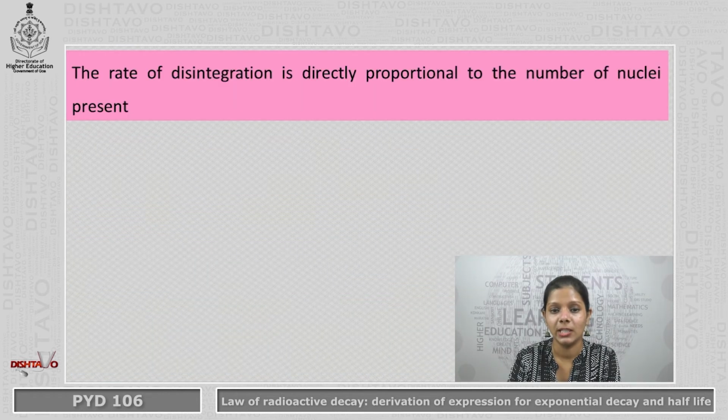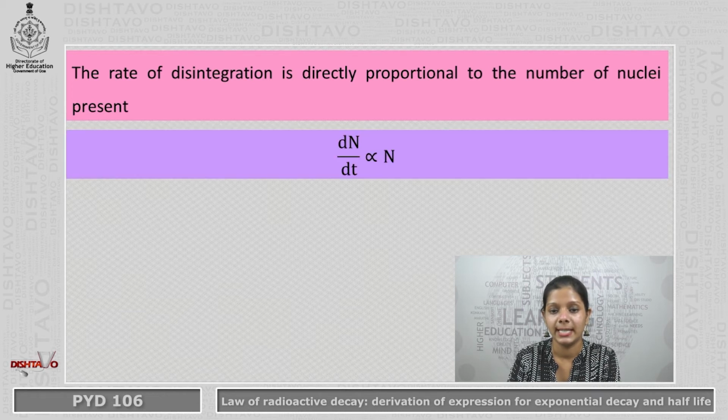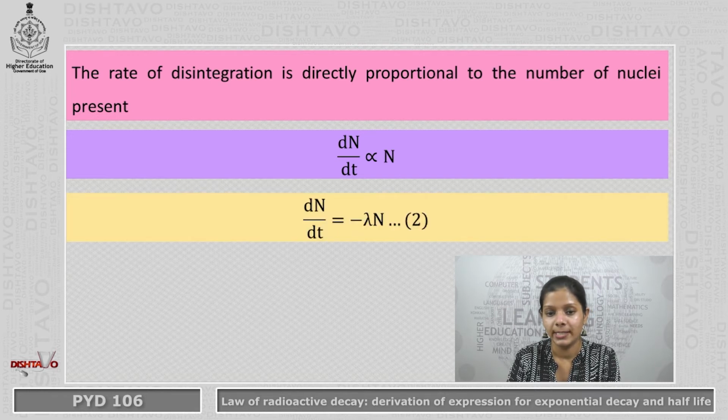The rate of disintegration is directly proportional to the number of nuclei present. So we can write this as the rate of change of N with respect to time is directly proportional to the number of atoms present at that particular instant of time. Removing the proportionality sign, we can write dN/dt = -λN.